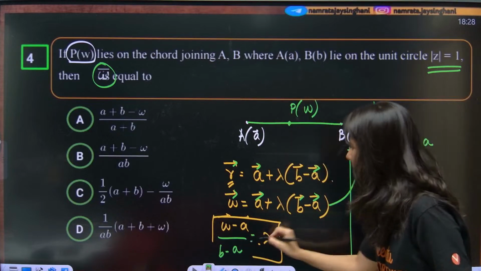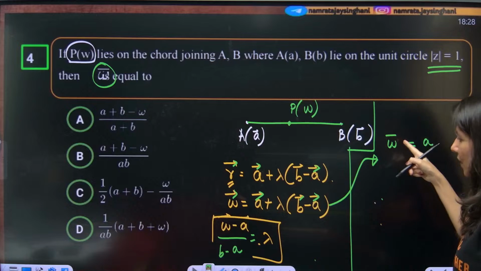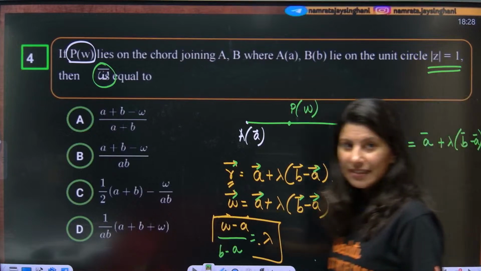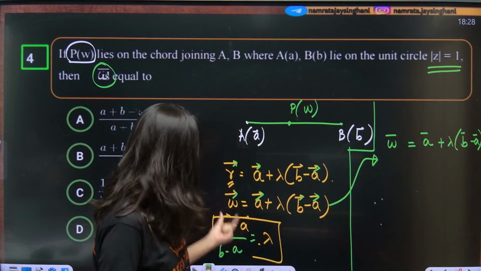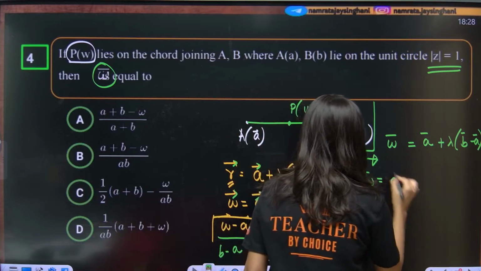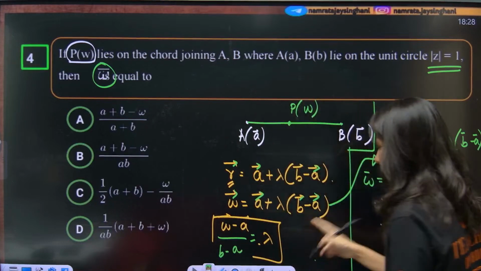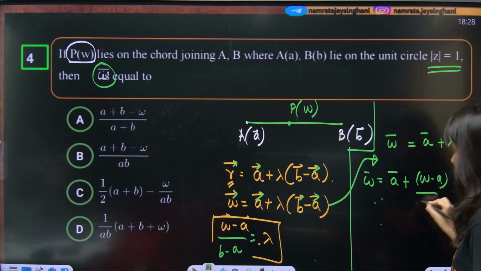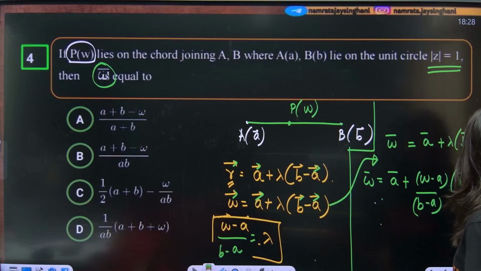Now omega bar is equal to A bar plus lambda times B bar minus A bar. Correct or not? Yes. Now let us put the value of lambda which you have already calculated. So omega bar is equal to A bar plus lambda times, so omega minus A upon B minus A, and this is B bar minus A bar.